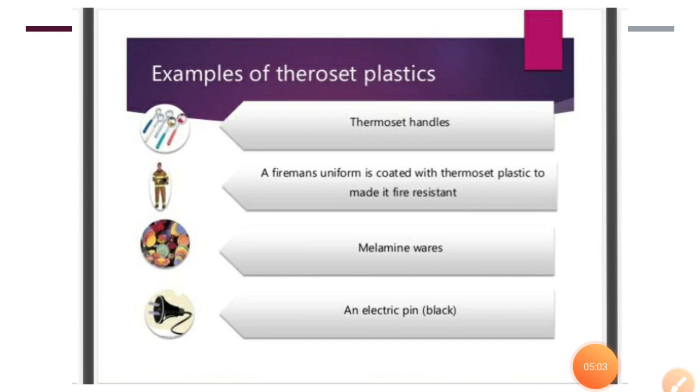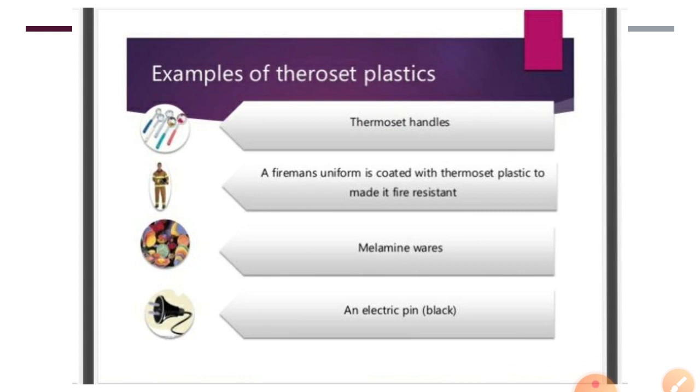Thermoset handles, as I told you. A fireman's uniform is coated with thermoset plastic to make it fire resistant, because these materials resist fire.